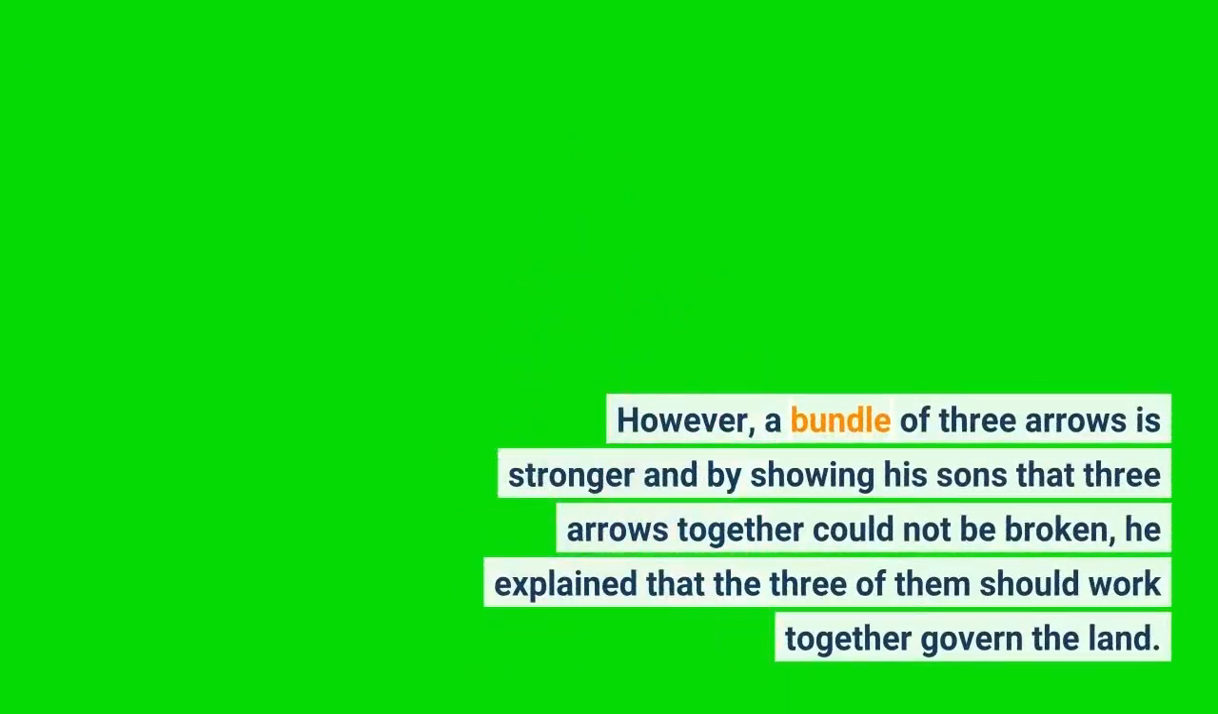However, a bundle of 3 arrows is stronger, and by showing his sons that 3 arrows together could not be broken, he explained that the 3 of them should work together to govern the land.